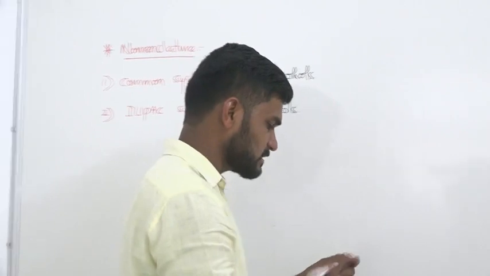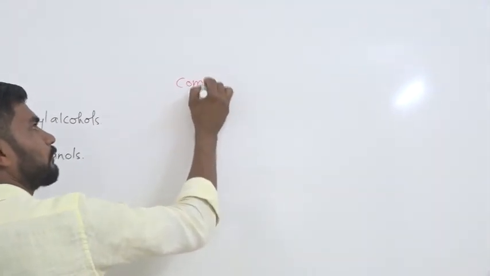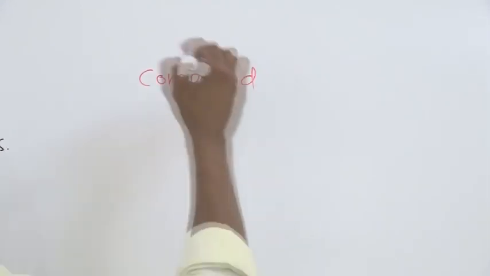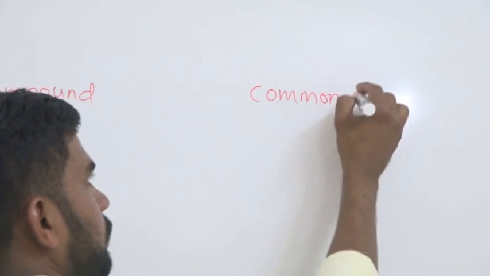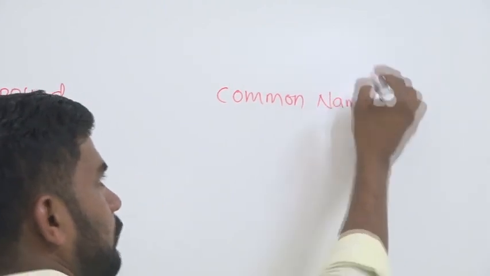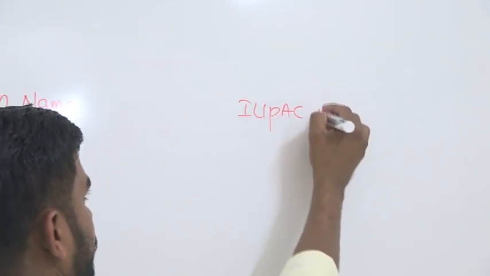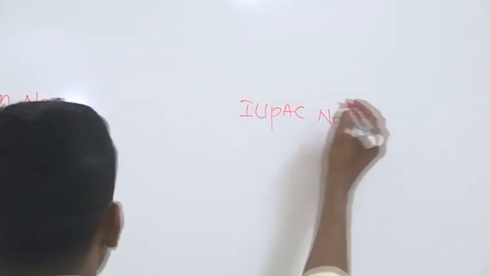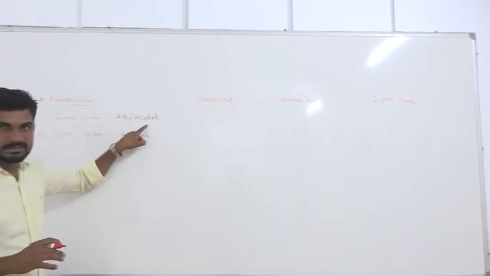So I will write the compound, their common name, and their IUPAC name. As you all know, in the common system, alcohols are called alkyl alcohols.